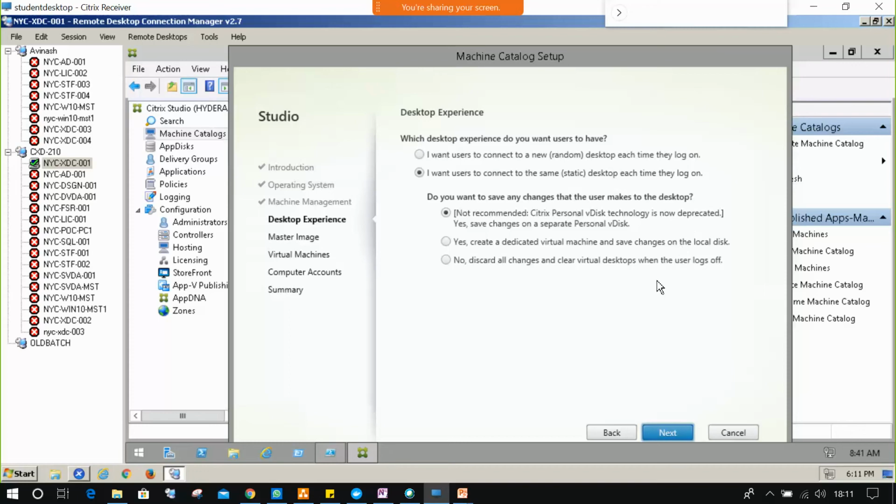Okay, and we have one more concept in the place of personal vdisk, because you want to save your data in a separate drive. Then it will give a good experience to store your data. Just give me a minute.